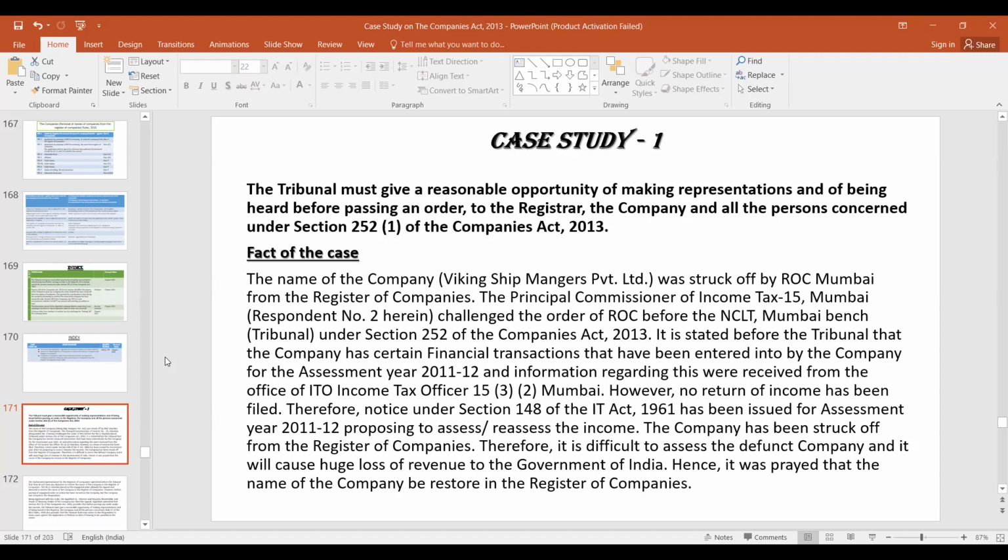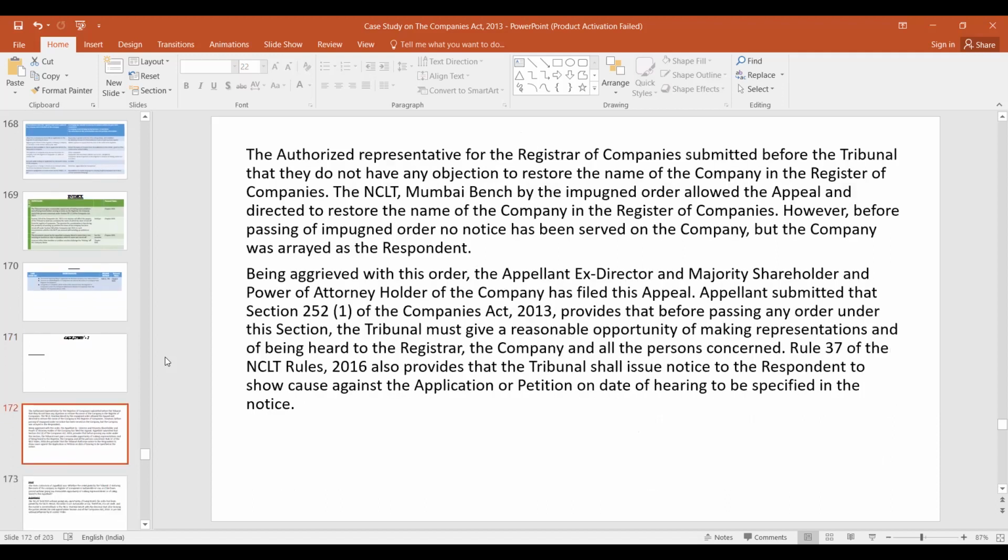So in this case, the company's name was struck off, and then the income tax department applied for reinstatement of the name because they had some liabilities which were to be recovered. The authorized representative of the registrar of companies submitted before the tribunal that they do not have any objection to restore the name of the company. Then NCLT allowed the appeal and directed to restore the name of the company.